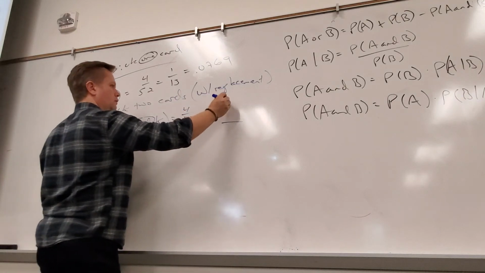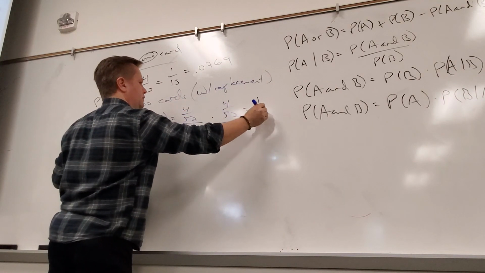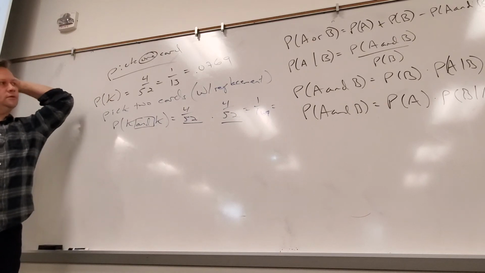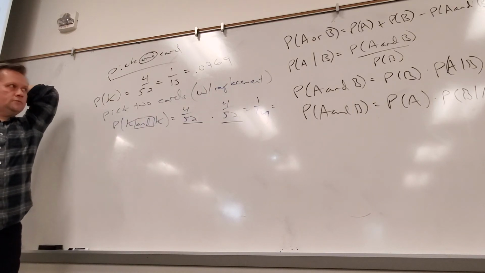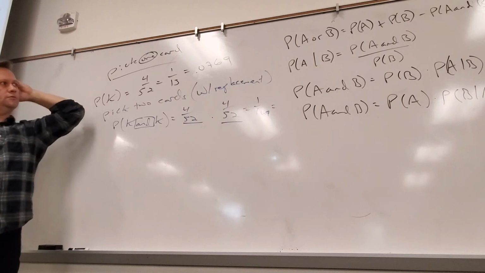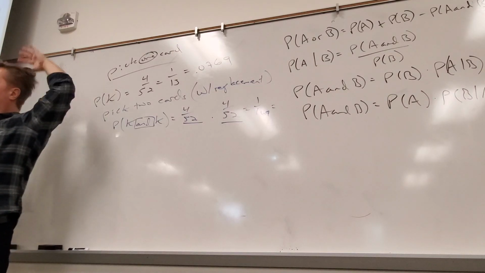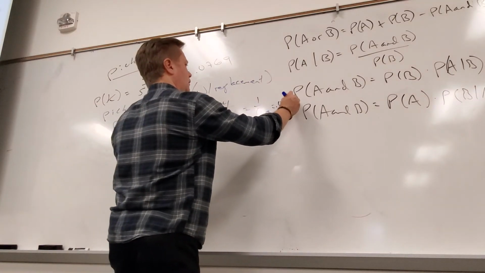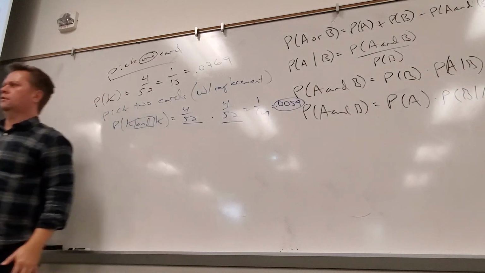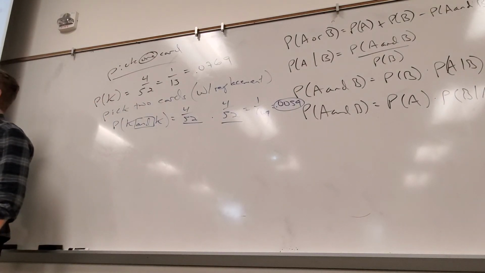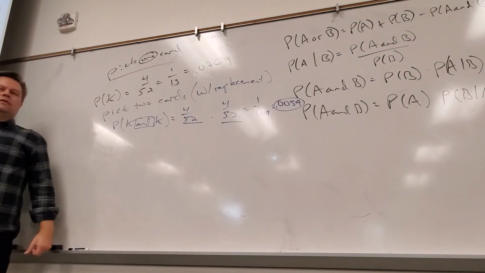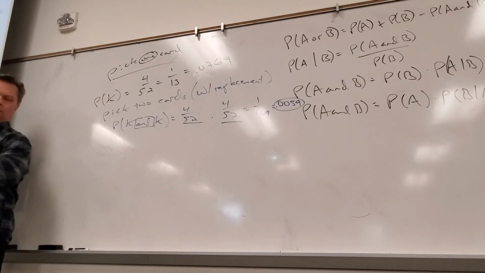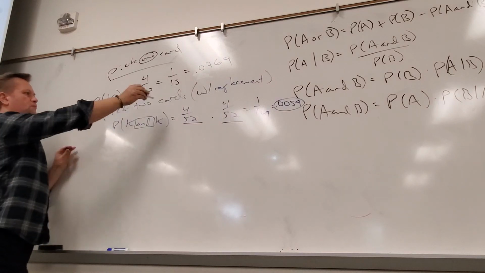And that's 1 out of 169, which is about 0.0059. Well, that wasn't bad, right? That's pretty good. It's my one skill. So, now, what if I were to pick without replacement?